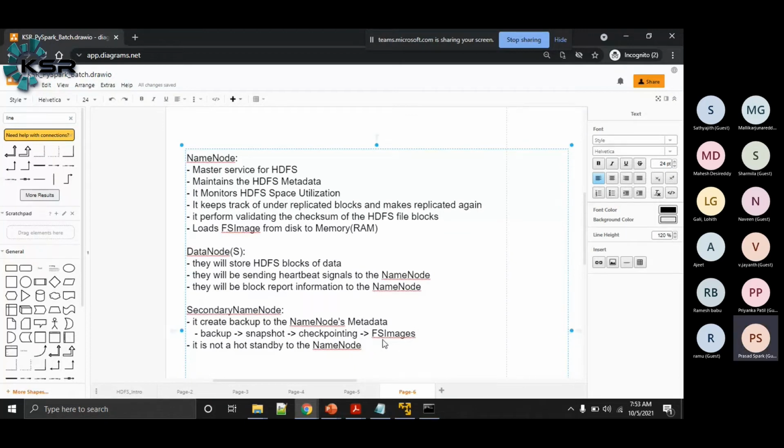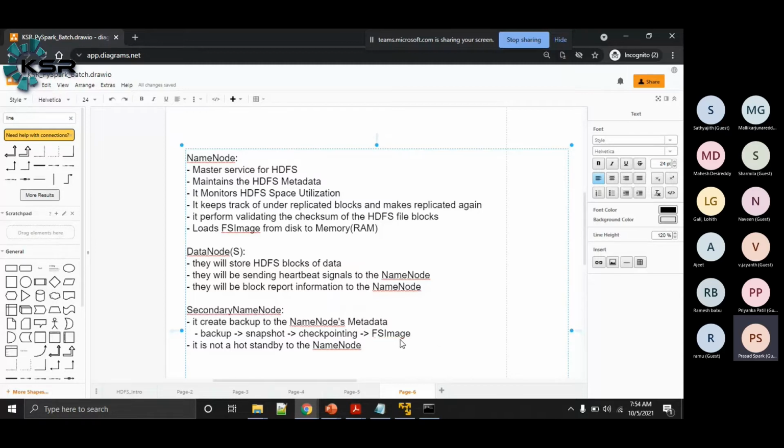Which file system is it? The HDFS file system image. Image is nothing but the content of what is stored as information. Metadata is nothing but information about information. Your actual data is information, and the data is divided into small pieces and written. We need to have information about these blocks. So this is the information about the information. That's why it is called metadata. And this we call an FS image, a file system image.